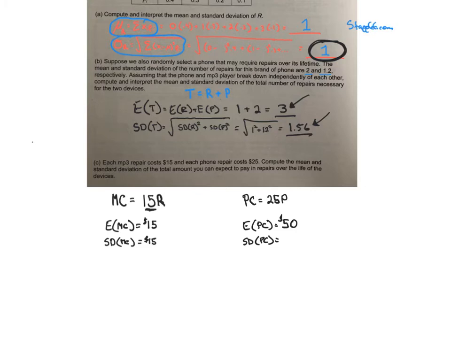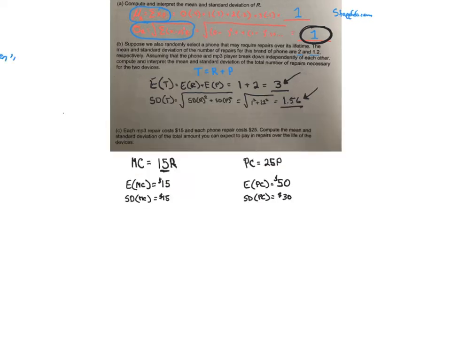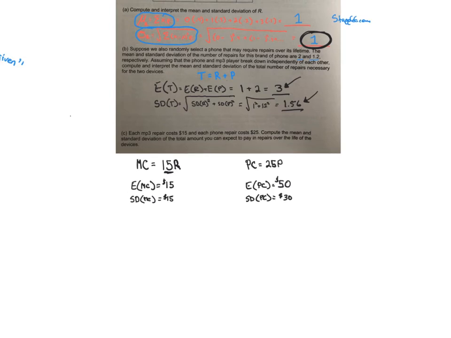And the standard deviation for the phone cost. So does multiplication affect standard deviation? It sure does. So let's take 1.2. So I'm going to do this now. 1.2 times 25. So that's going to be $30 is our new standard deviation. All right, so that's just kind of doing what we call a linear transformation. But they said compute the mean of the total amount expected to pay. So the total cost is equal to the MP3 player cost plus the phone cost.